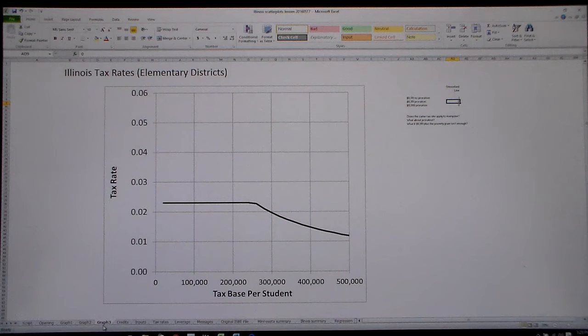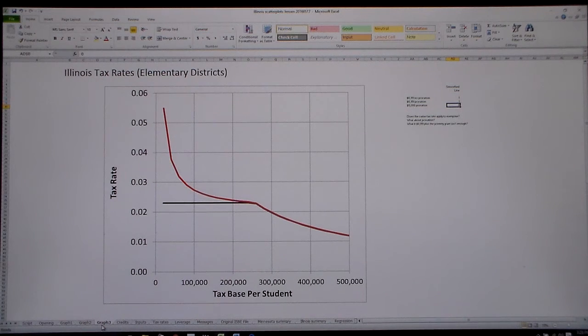For the last few years, state aid has been prorated at about 90%. The tax rate required to generate $6,119 after proration is shown by this second line. The lower the tax base, the greater the impact of proration.